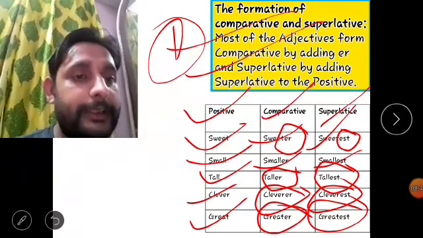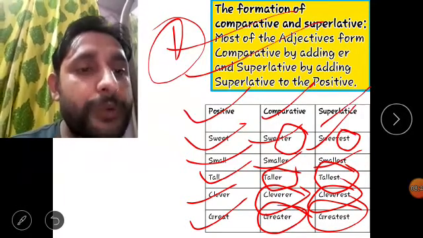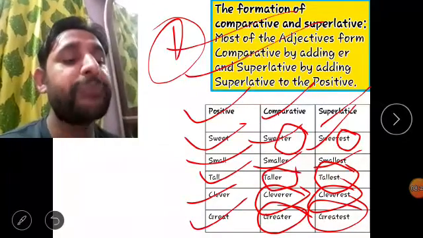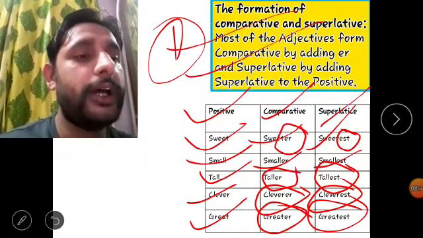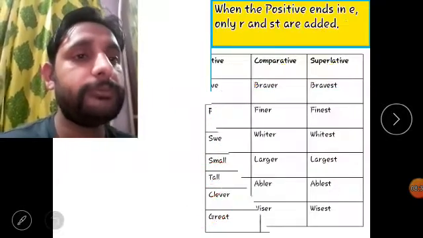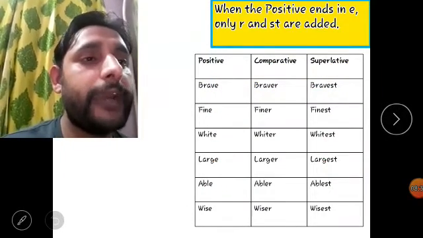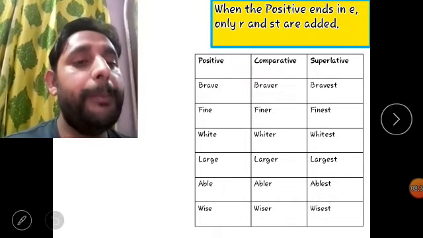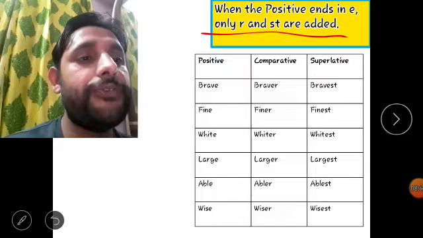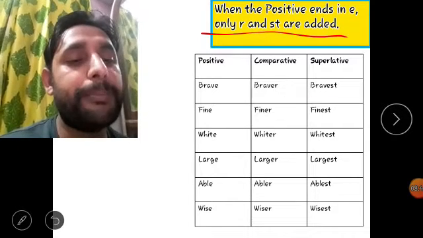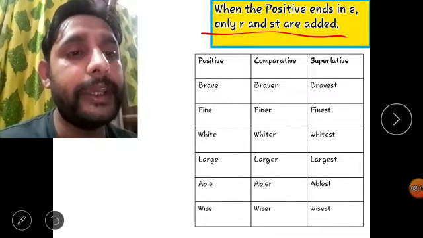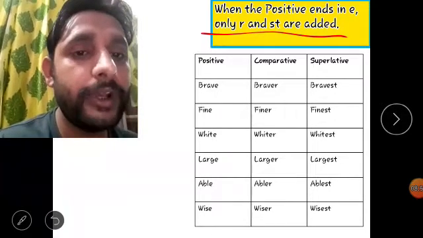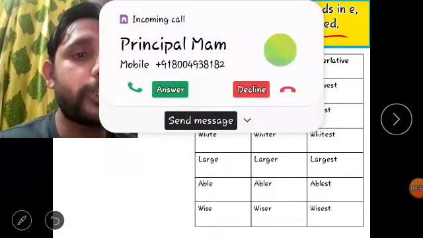So friends, they are some adjectives which form their comparative and superlative degrees by adding er and est to the positive degree. Next is when the positive ends in e, only r and st are added. Means in positive degree, if we find that the positive degree ends in e, we need to add only er to make comparative and est to make superlative.